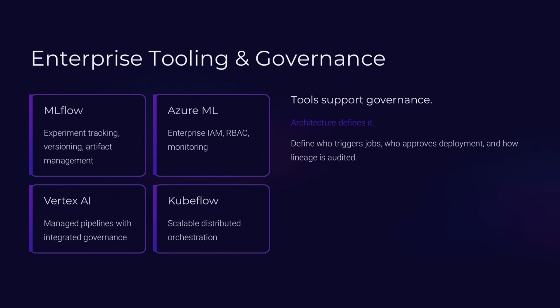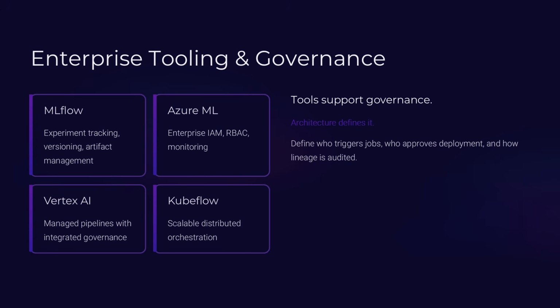Now that you understand the pipeline, let us contextualize enterprise tooling. MLflow enables experiment tracking, model versioning, and artifact management. Azure Machine Learning integrates with enterprise identity systems and provides role-based access control and monitoring. Vertex Artificial Intelligence offers managed training pipelines with integrated governance capabilities. Kubeflow enables scalable orchestration of machine learning workflows across distributed environments. These tools support traceability, version control, and reproducibility.